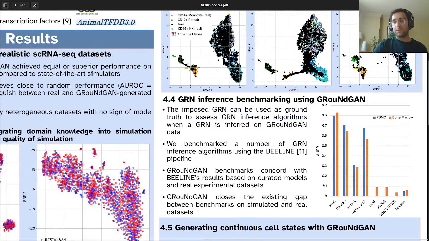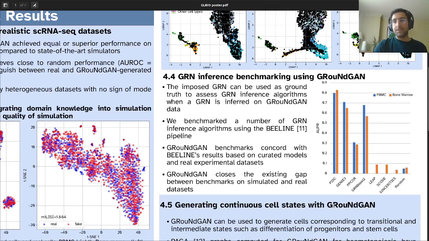And coming back to our original goal of benchmarking inference methods, we benchmark a number of GRN inference methods, and our results show that GRNBoost2, GENIE3, and PIDC perform best across both datasets that we tested on and across different kinds of ground truth GRNs. And our results were consistent with Beeline's results on curated models and real experimental datasets. And here it's noteworthy that many of these methods that do require pseudotime perform quite well on simulated datasets, but their performance drops down to random when run on curated models and on real experimental datasets.